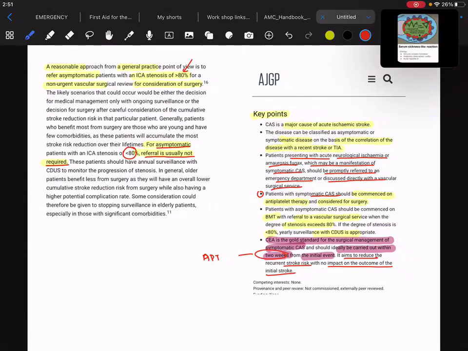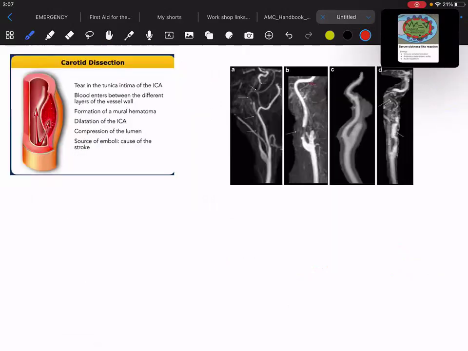Now let's talk about another important point in the discussion. We will discuss carotid artery dissection now. So what is carotid artery dissection? It is basically a tear in the tunica intima.